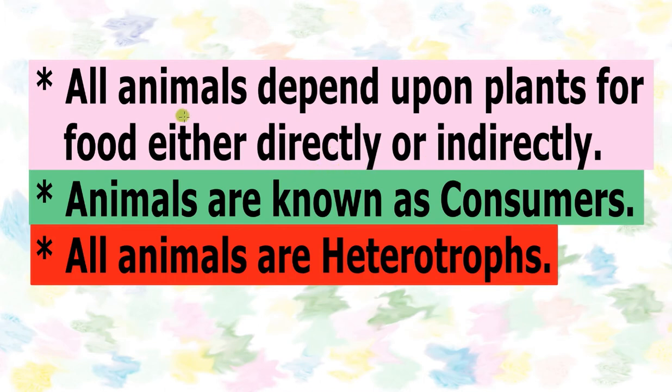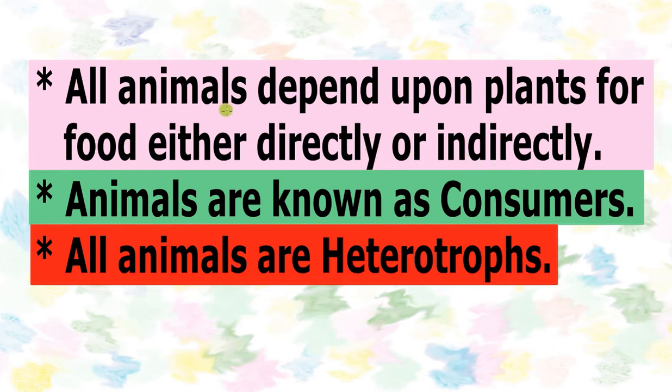If some animal is directly feeding on plants, then it is directly depending upon plants. But if some animal is eating some other animal and that other animal is feeding on the plants, then indirectly the animal is dependent upon the plants for food. In our next slide, we are going to discuss this difference in detail.